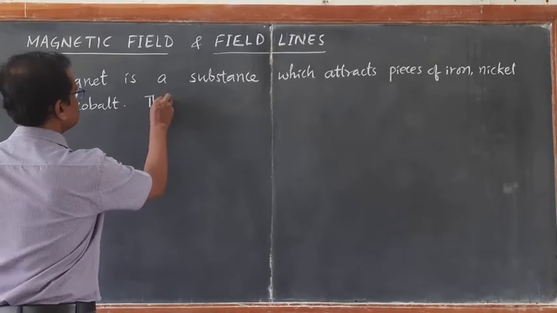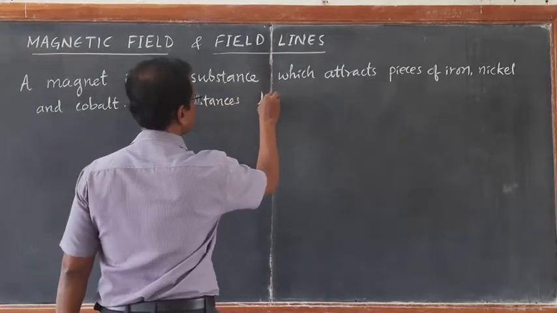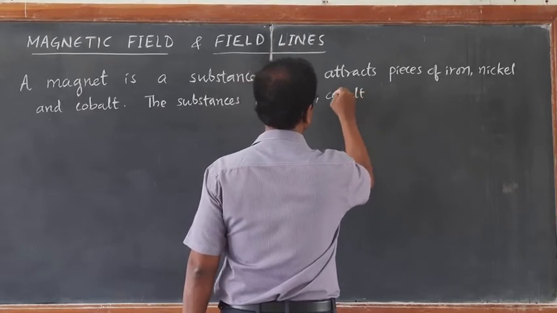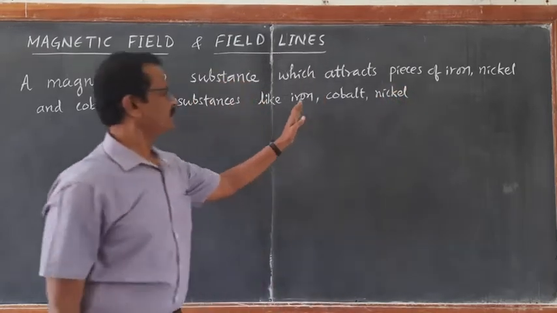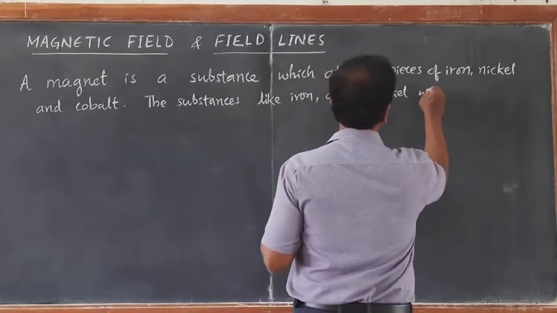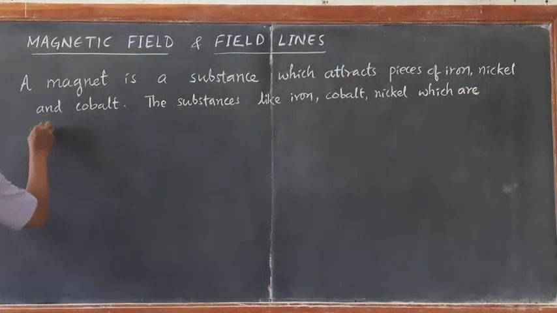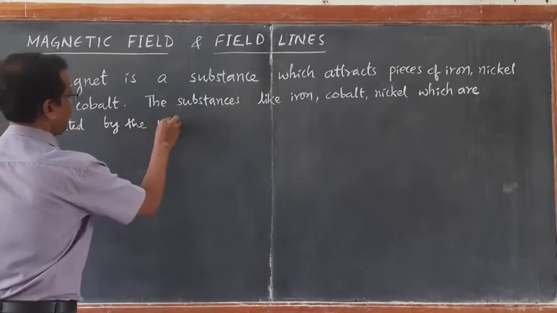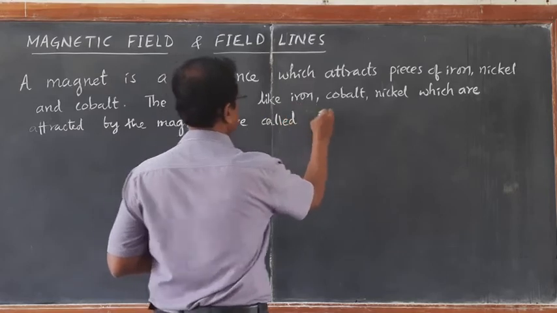So the substances like iron, cobalt, nickel, these are the metals which are attracted by the magnet and are called magnetic substances.